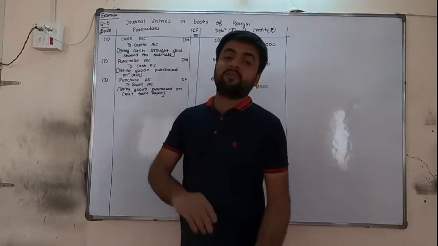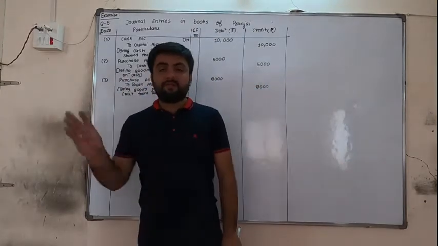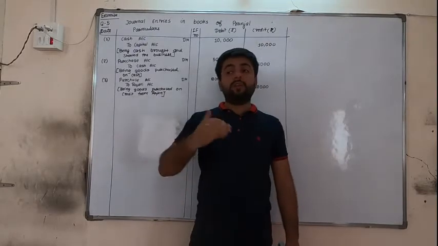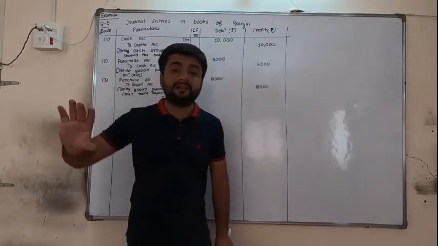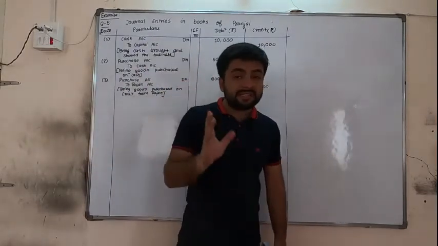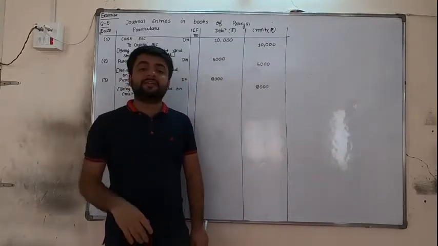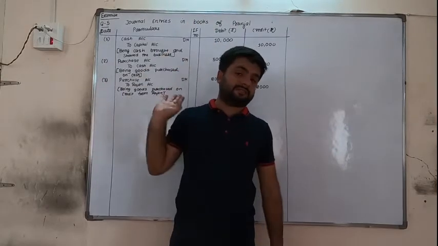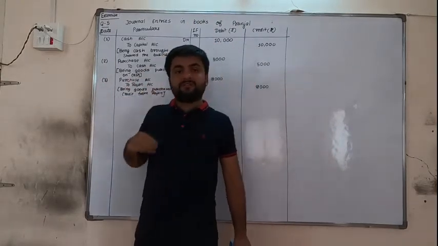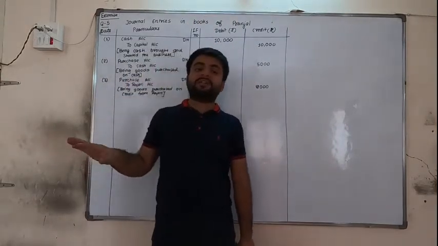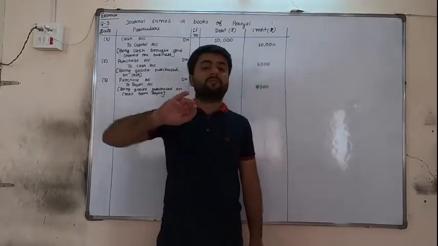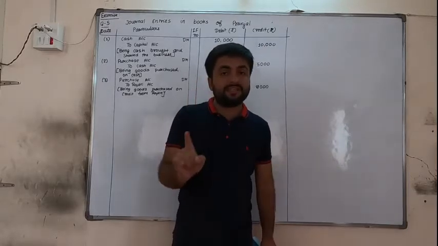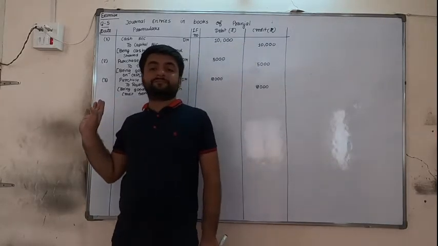That is, goods are going out by fire, by theft, by rain, by charity, by donation, by personal use. All these are the outward movement of goods for other reasons. In that I have said one thing: when the goods are moving out for other reasons, excluding sales, because from sales we are getting the amount, we are not getting the amount. So whenever the goods are going outward, always purchase account is credited.